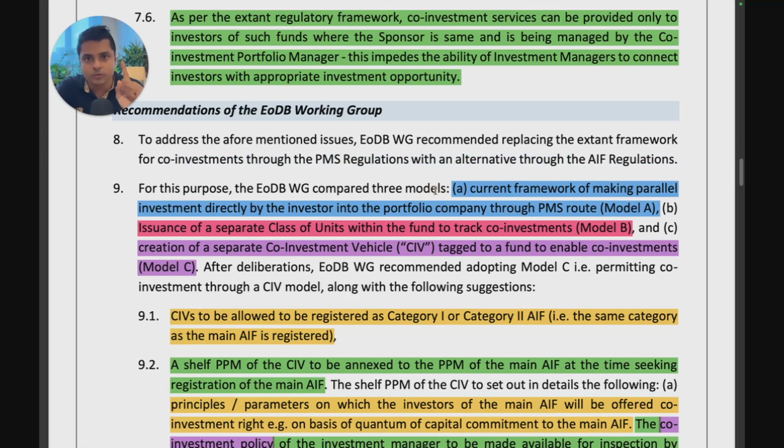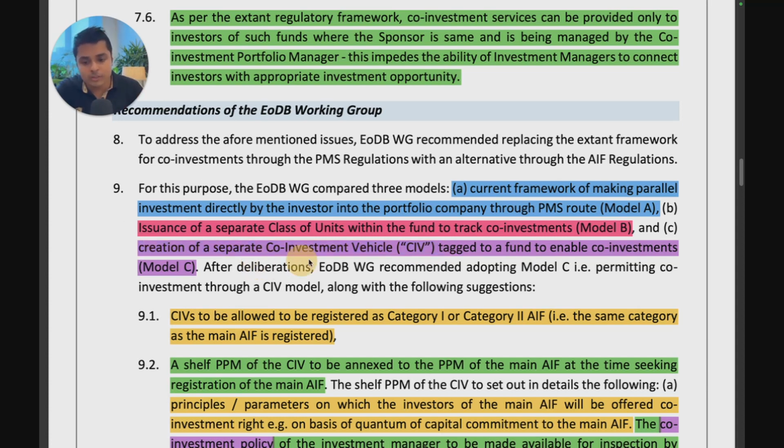Option 1 is the current framework of making parallel investments directly by the investor into the portfolio company through the PMS route. In Model A, the investment manager has to obtain a co-investment PMS license. What is Model B? Issuance of separate class of units with the fund to track co-investment. This is what we discussed at the start. If you issue separate class of units, and SEBI had in 2020-21 rejected this structure, so they're saying, okay, this is also an option. We should consider Model B. And Model C is creation of a separate co-investment vehicle tagged to a fund to enable co-investments. So these three models they have come up with.